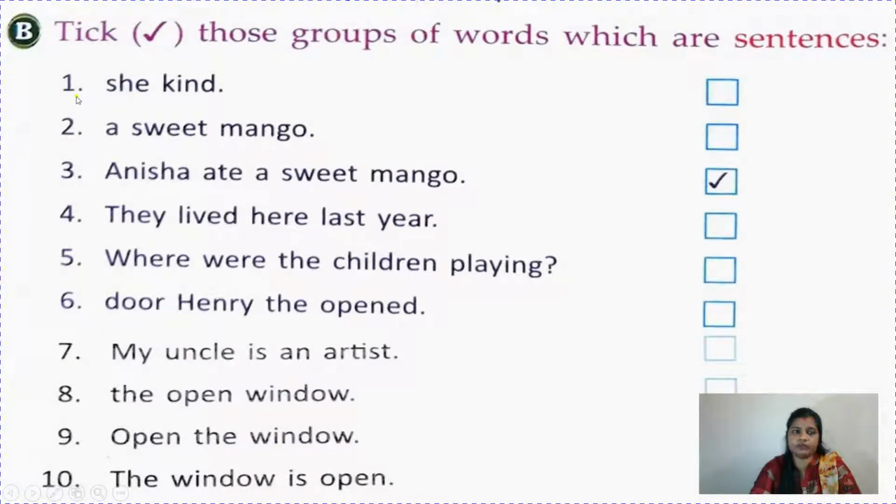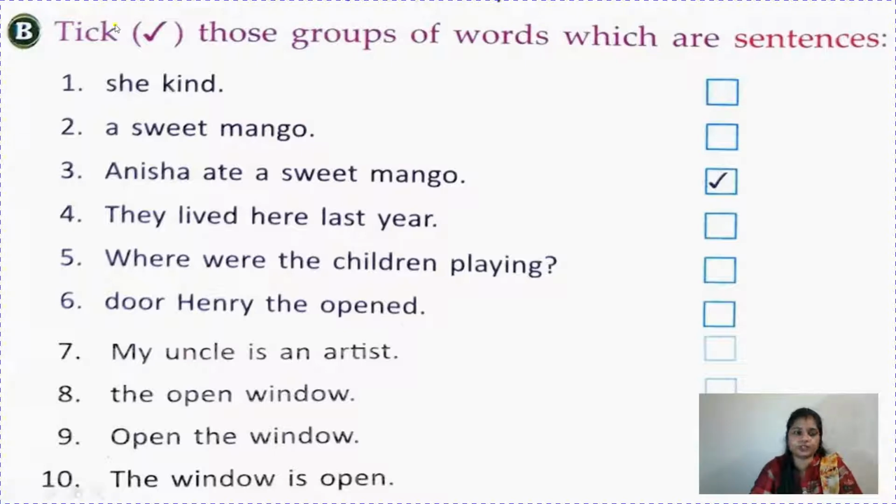Now here what you have to do, take those groups of words which are sentences. Children, you have to follow two rules. First, a sentence is a group of words that makes complete sense. So this you have to keep in your mind. And second, that it begins with a capital letter and ends with a full stop.